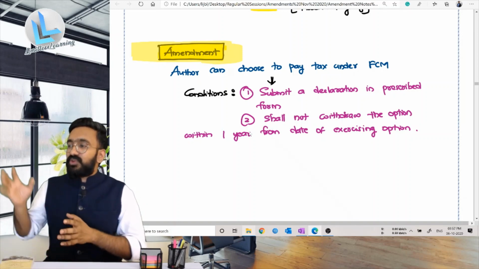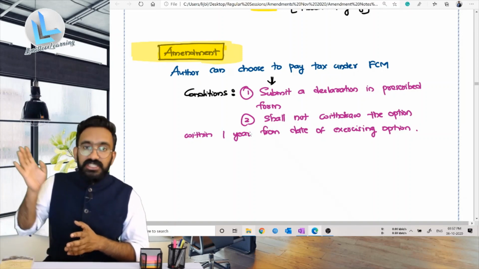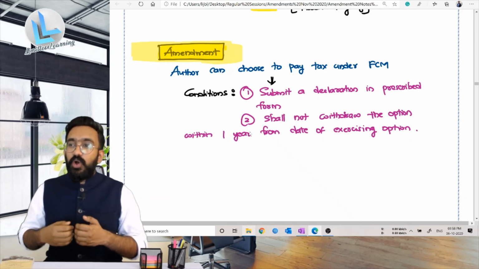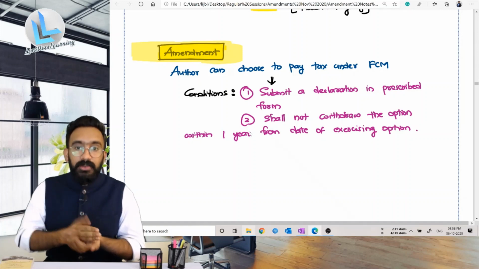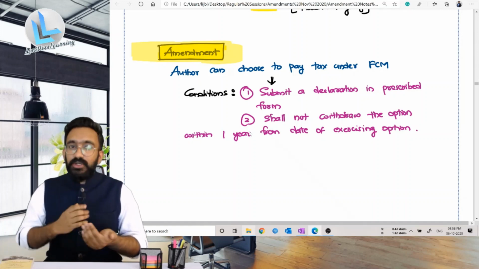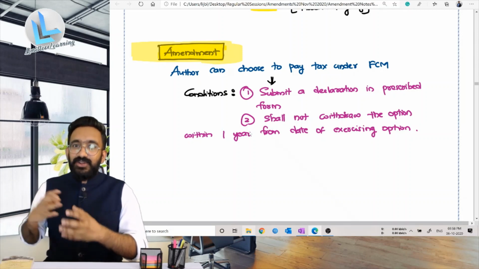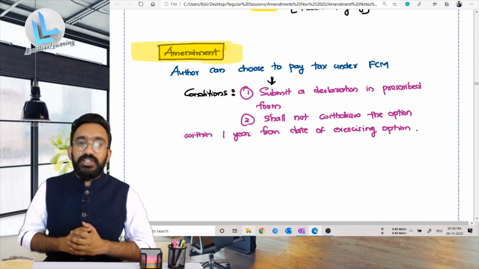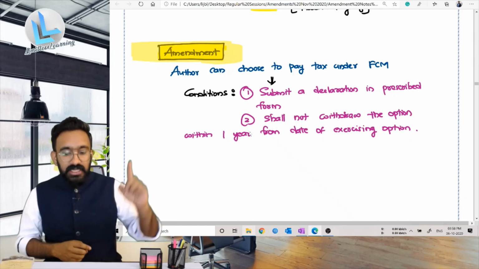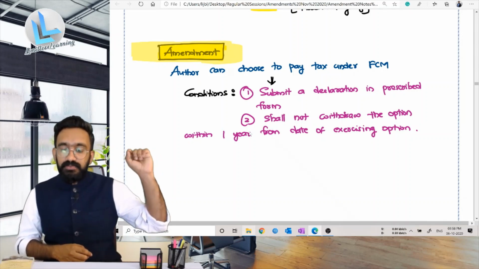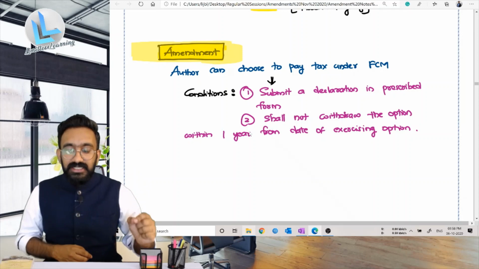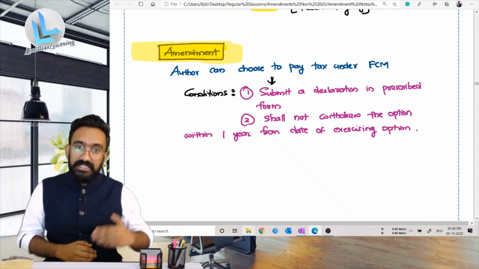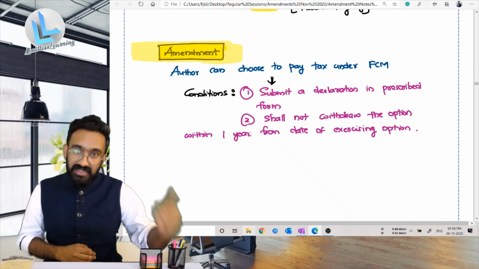Now at the same time, whatever expenses he has incurred, whatever GST paid on that, he will be eligible to take ITC. Now what if people opt for this in the month of October? October the author opted for this because in October he has a lot of expenses, he wants to take ITC. November he again swaps back to reverse charge. Is that possible? The answer is no. Condition number 2 says it shall not be withdrawn within 1 year from the date of exercising the option. So once you opt for forward charge, you will continue with forward charge for a 1 year time.